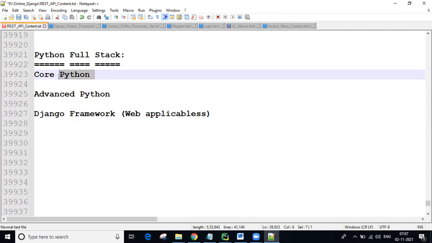Next, after selecting the programming language, we need to select any one framework related to this language. So the Python-related framework is the Django framework. The Django framework is completely, purely developed by the Python language only. So, Python with the Django framework, guys.